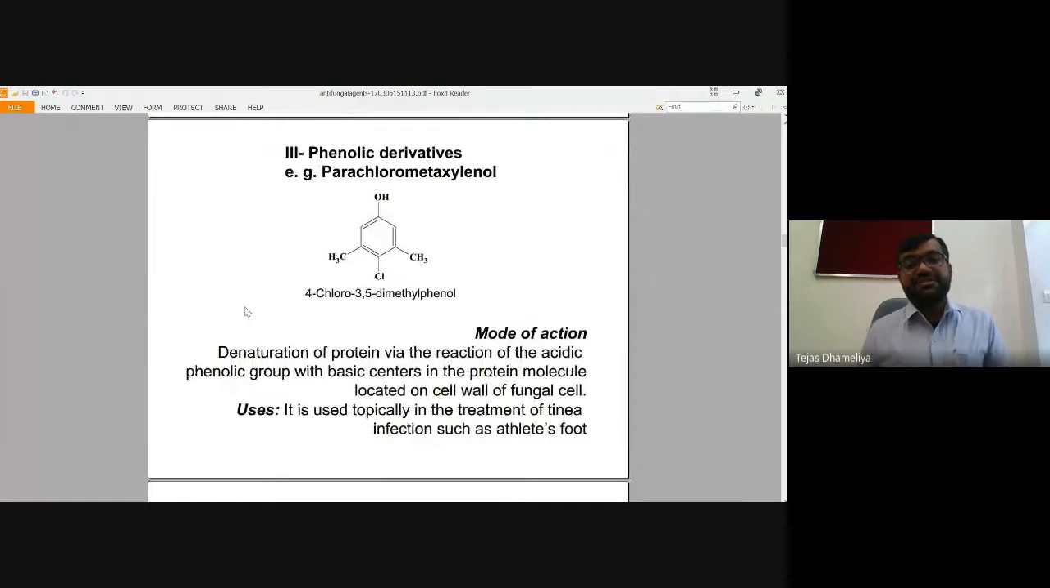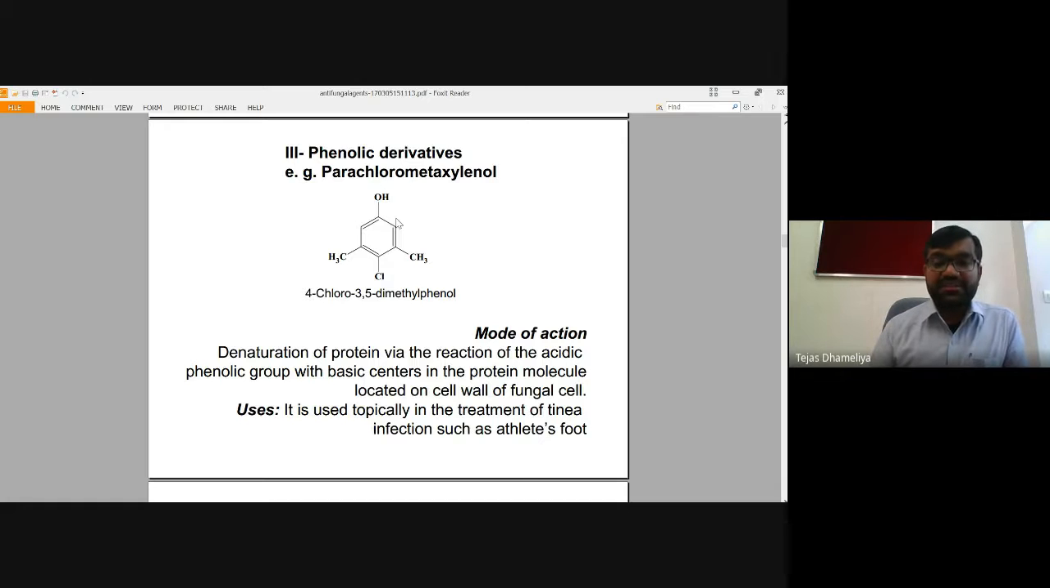Then this is another substance which is a phenolic derivative. The name of the substance is 4-chloro-3,5-dimethylphenol. So this is a substance having an active phenolic structure, with 3,5-dimethyl as well as 4-chloro. Basically, it will cause denaturation of the protein, with the acidic group reacting with the basic centers in the protein molecule located on the cell wall of fungus cells. So it generally denatures the protein through reaction with this acidic phenolic group.